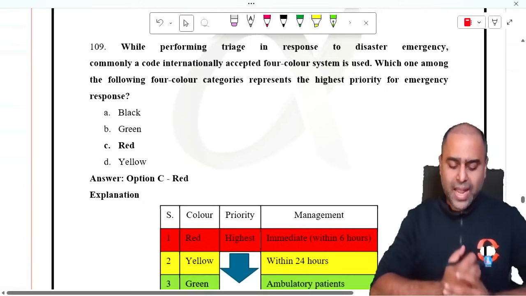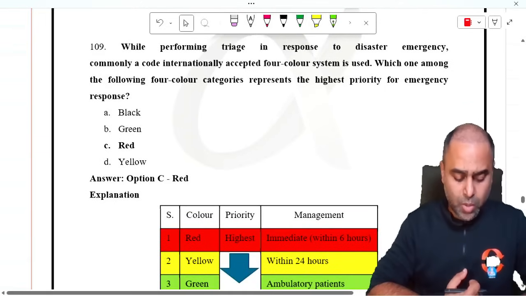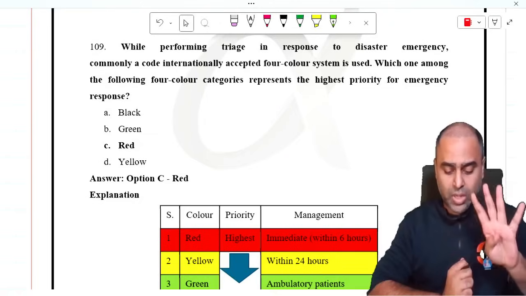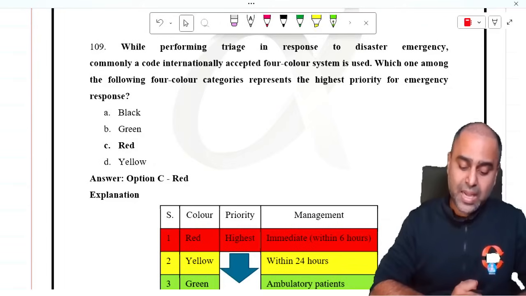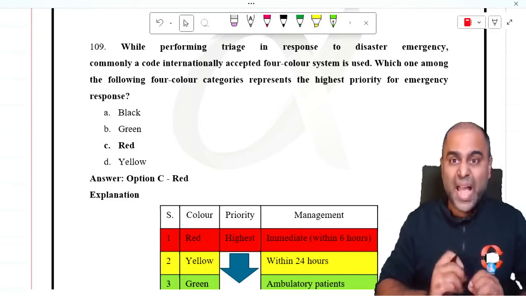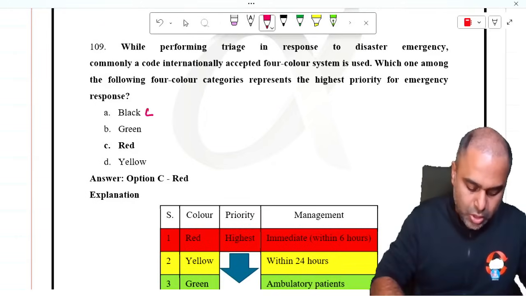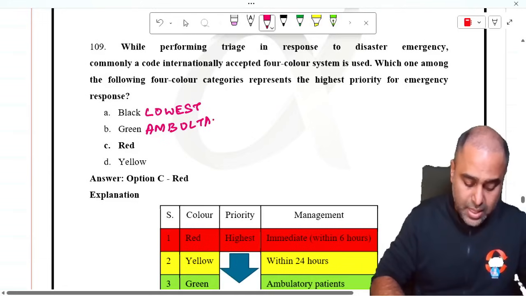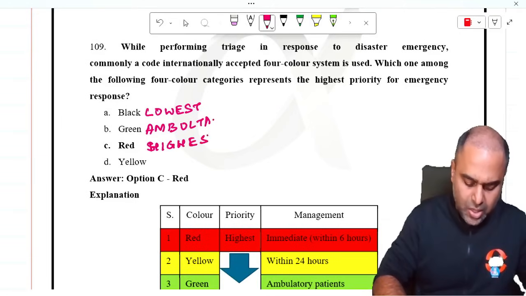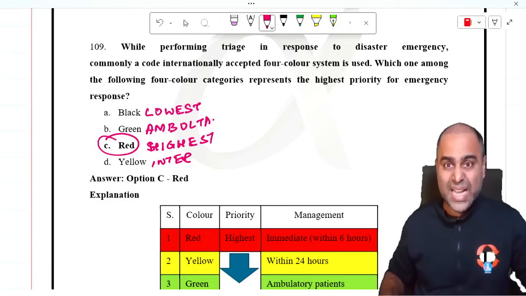While performing the triage in response to disaster emergency, commonly a code internationally accepted 4 colors is used. Which among the following 4 color categories represents the highest priority for emergency response? Black, dead. This is the lowest. Green are the ambulatory people, the people who will be making the videos. Red is the most serious. So this gets highest priority. Yellow is intermediate. So answer to this question was red.